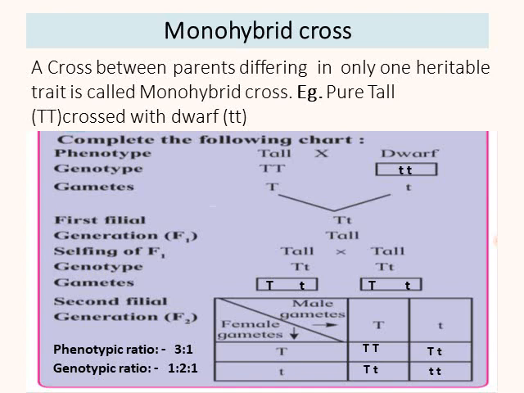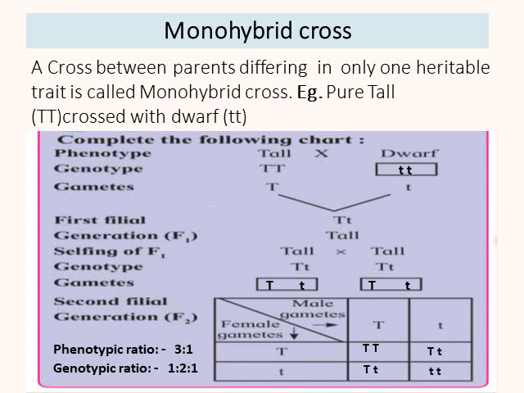Now see, when a male gamete containing capital T fuses with a female gamete containing capital T, the individual obtained will be capital T capital T, that is homozygous tall or pure tall. Then a male gamete with small t fusing with a female gamete containing capital T allele gives hybrid tall or heterozygous tall.